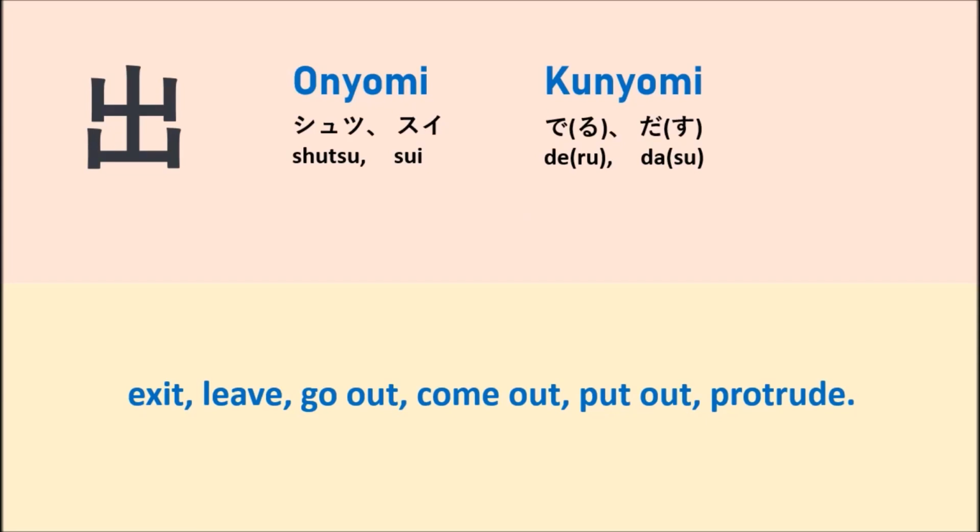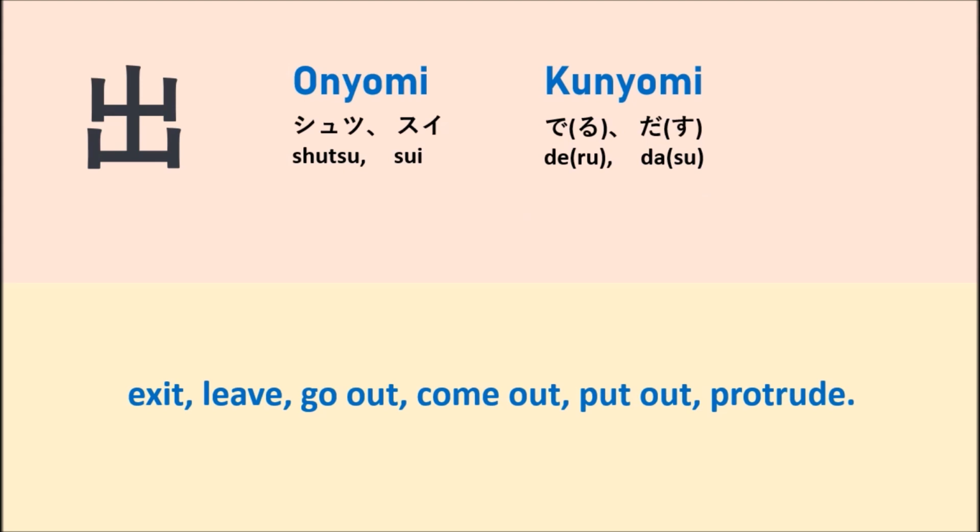The kanji that we learned today have the onyomi reading shutsu and sui, and the kunyomi reading deru and dasu.